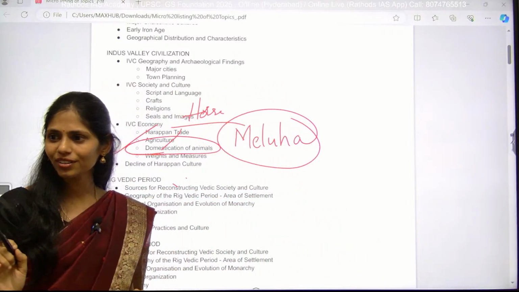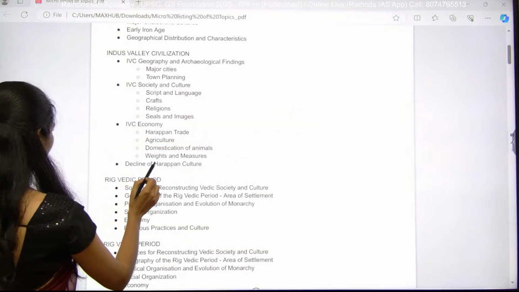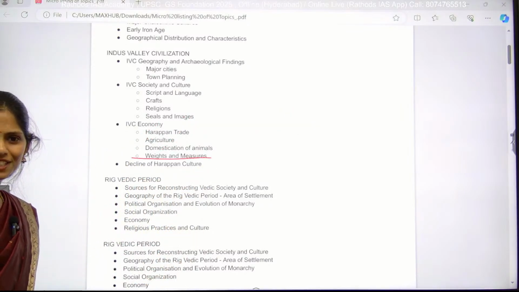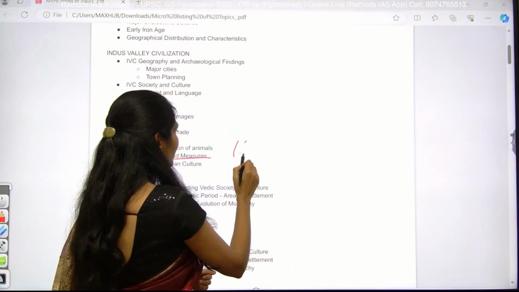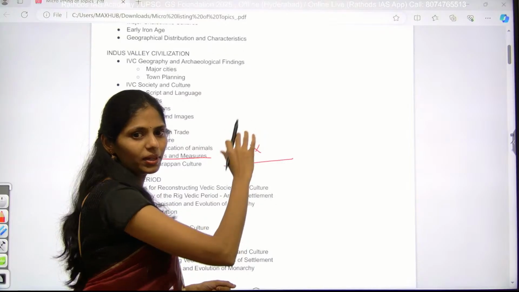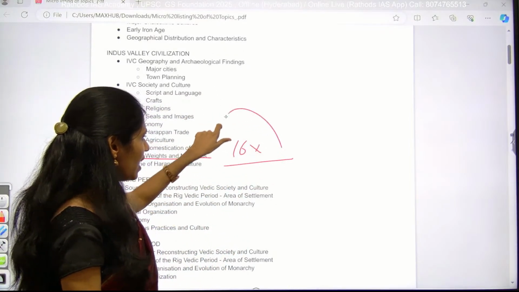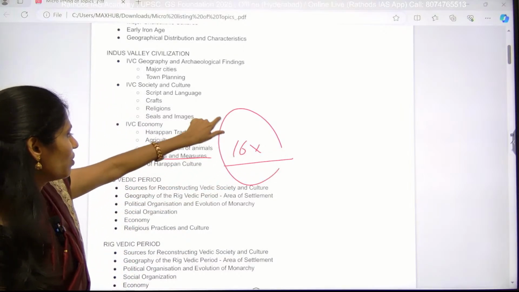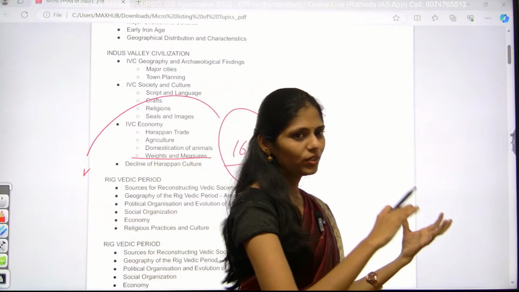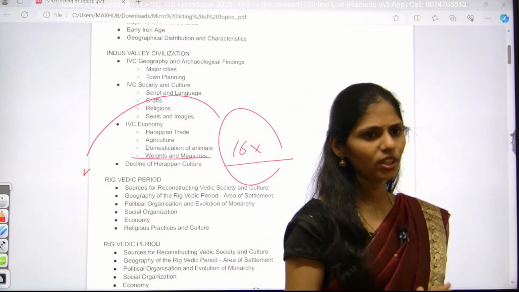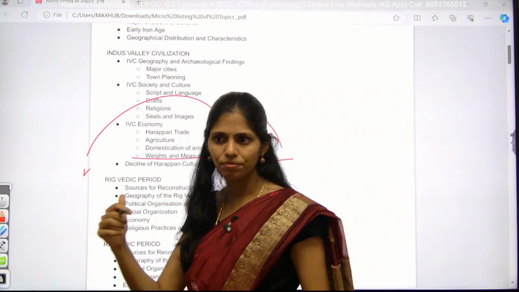Are you getting bored? No, right? And the next one is that you have to know about weights and measures. Why are the weights and measures of IVC important? Because we have 16 units, like 16 into 2, 16 into 3, 16 into 4, like that. You have to know that. And these weights and measures we can connect with medieval history. In 2022 there was a question regarding the words used for the weights and measures of medieval India.